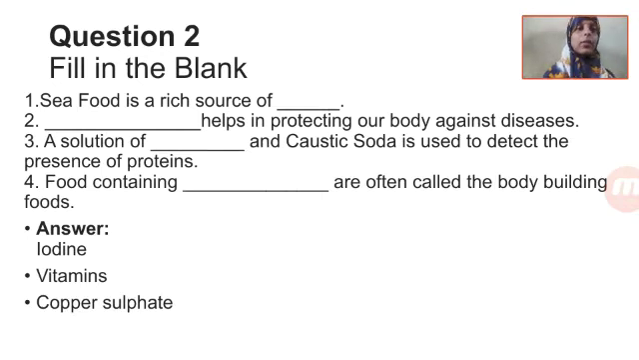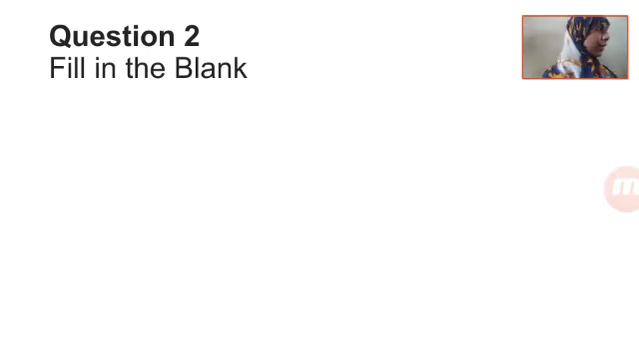Copper sulfate and caustic soda are the 2 chemicals that are used to detect the presence of proteins. The last one, that is the 4th blank, food containing proteins are often called bodybuilding nutrients, or the bodybuilding foods. So these 4, hope you have copied it down after leaving a line.